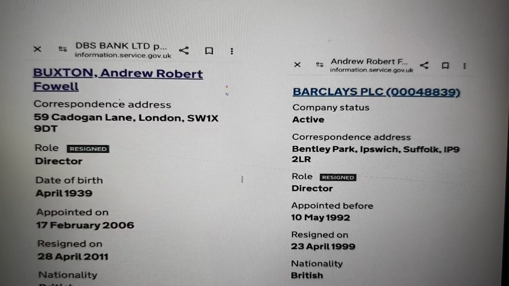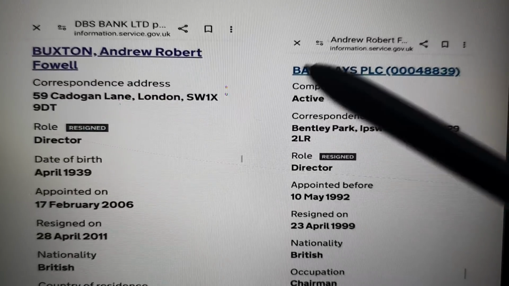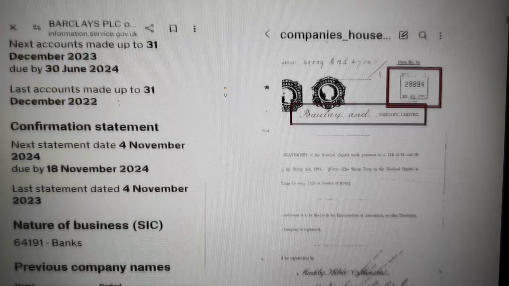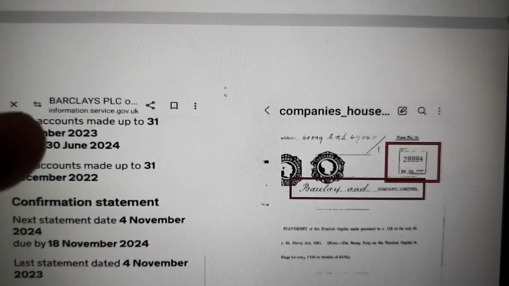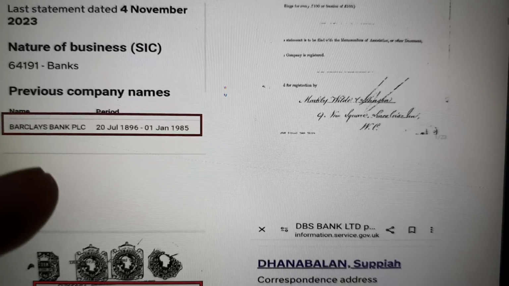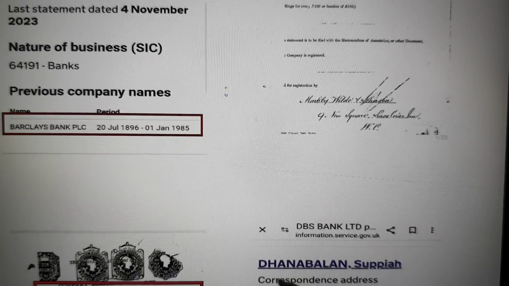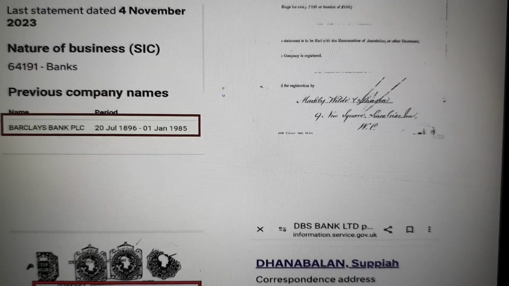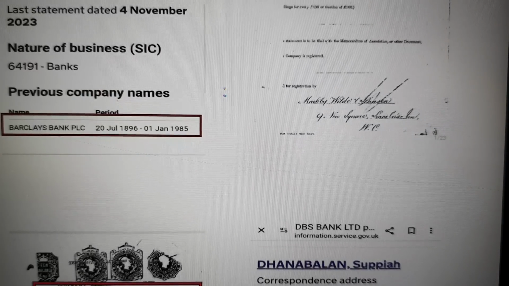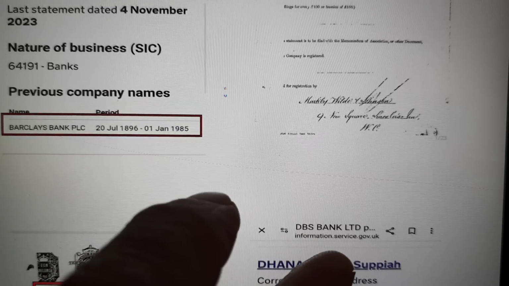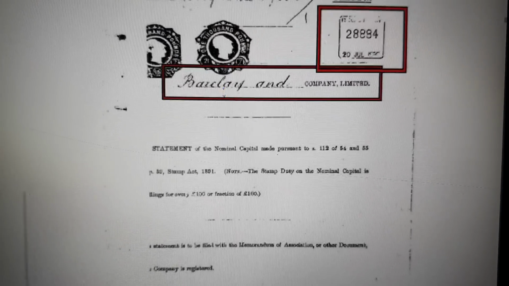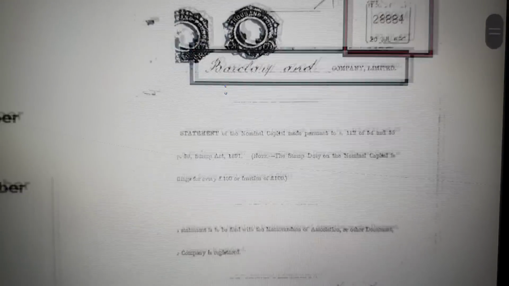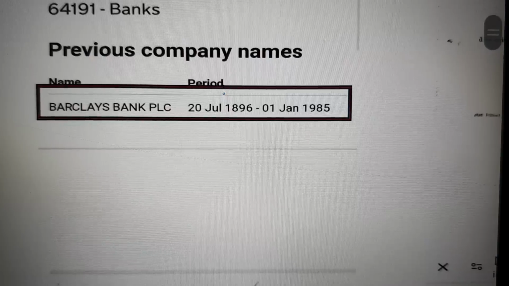So we're now within DBS Bank Limited again and looking through, and here we go. We've got this person links through to Barclays PLC. Now this is absolutely crucial evidence, because on their overview page, remember on the left here, you have the original name that this was incorporated under. You can see Barclays Bank PLC, 20th of July 1896. That's a very old company. Companies House was set up in 1844. So Barclays Bank PLC, the incorporation documents must match that, but of course it doesn't. Barclay and Company Limited. Now that is a deliberate falsification of the register, and as we know, that is a bank.